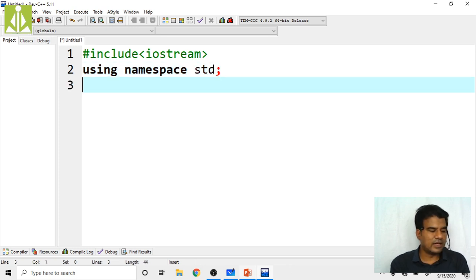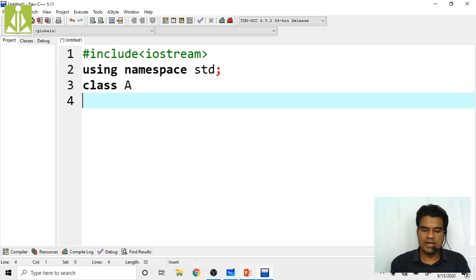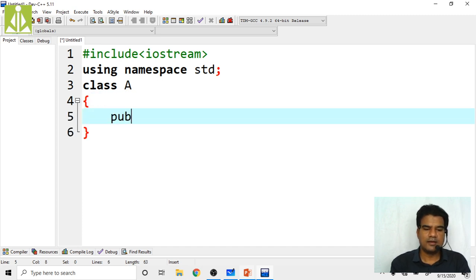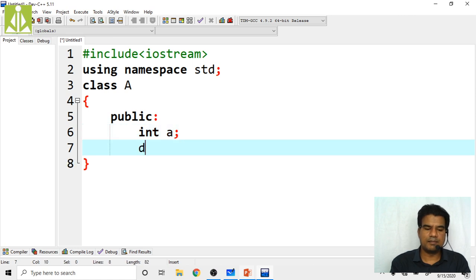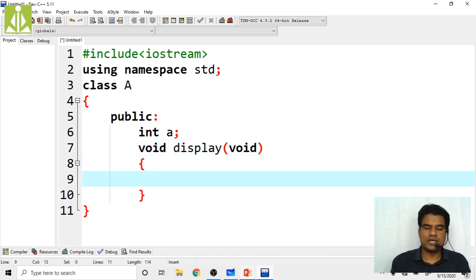Then I have to take my class A followed by public parameter a and public display function, and the return type of this display is void, and it is not even going to take parameters, so the parameter list is void, and I will write the coding here itself. Yeah, the two are very similar.